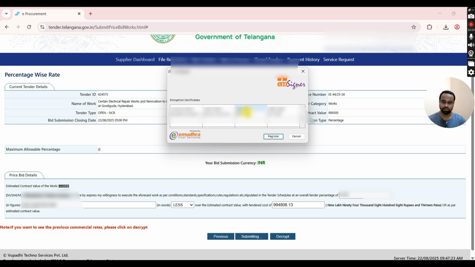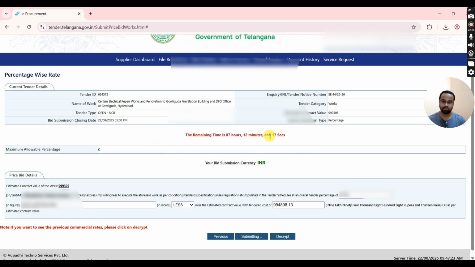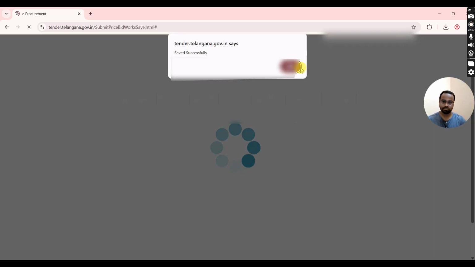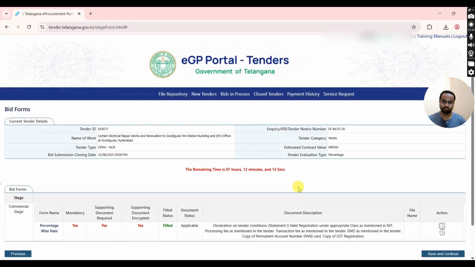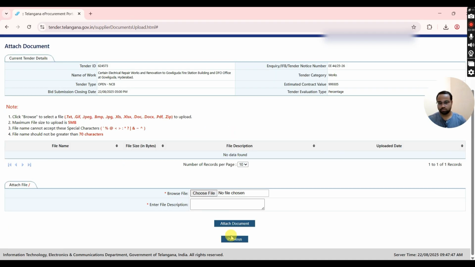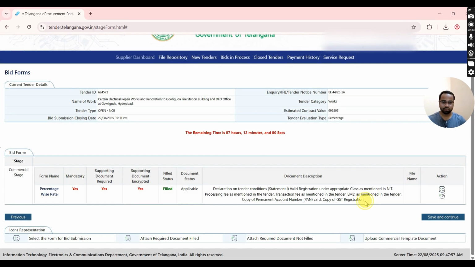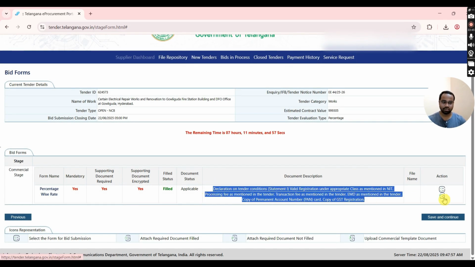It will prompt a pop-up box. Click on OK and it will further prompt your digital signature certificate. Click on Register. Your details will be saved successfully. Now here you can see that filled status is under green color.